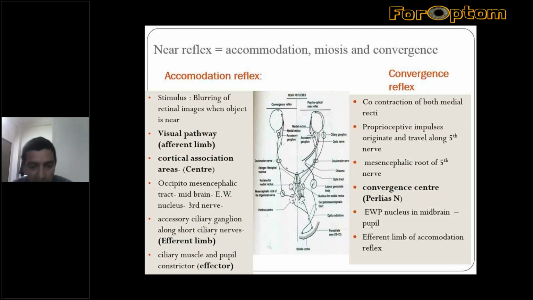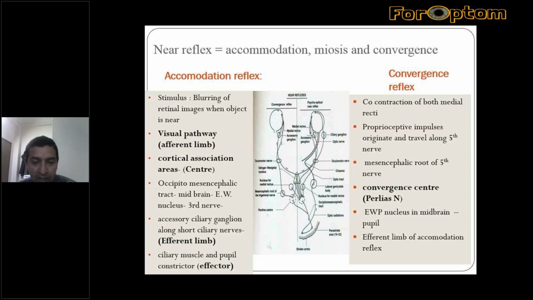Then the center of accommodation is the parastriate cortex, that is areas 19 to 22, also known as the occipital cortical association area. From there, the occipito-mesencephalic tract arises and goes to the midbrain up to the Edinger-Westphal nucleus.